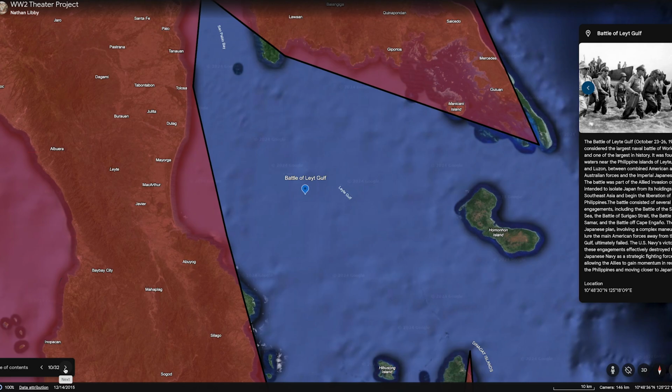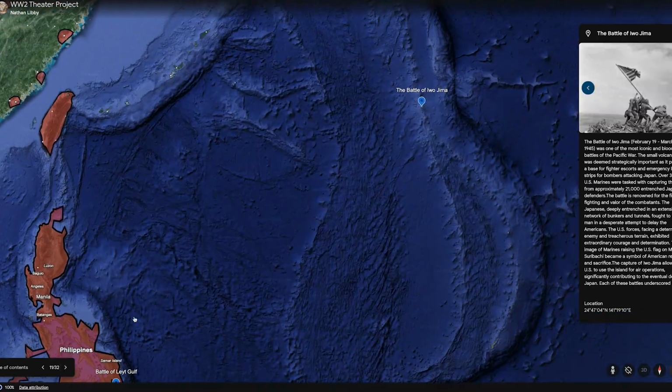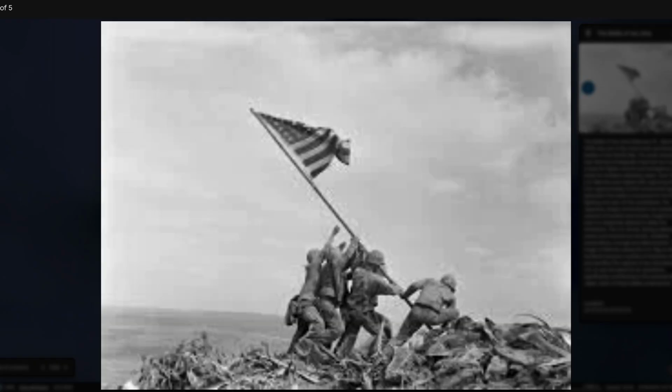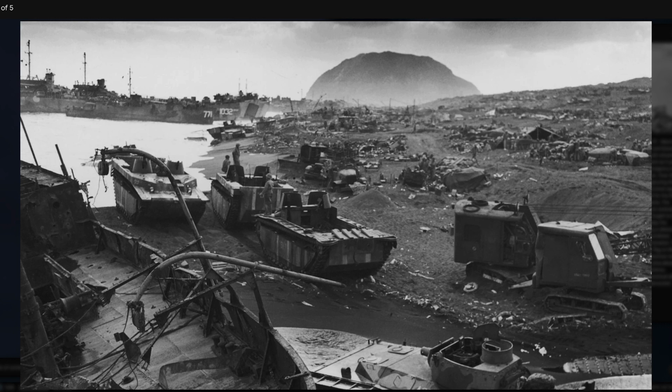The Battle of Iwo Jima lasted from February 16th to March 26, 1945, and was one of the most iconic and bloodiest battles of the Pacific War. On the small volcanic island of Iwo Jima, deemed of strategic importance as it provided a base for fighter escorts and emergency landing strips for bombers attacking Japan. In 1945, more than 30,000 U.S. Marines were tasked with capturing the island from approximately 21,000 entrenched Japanese defenders.